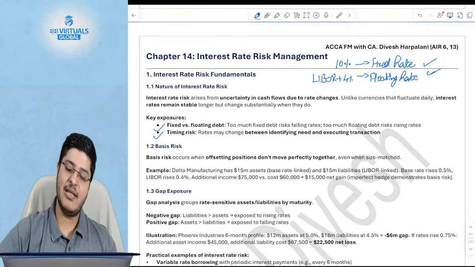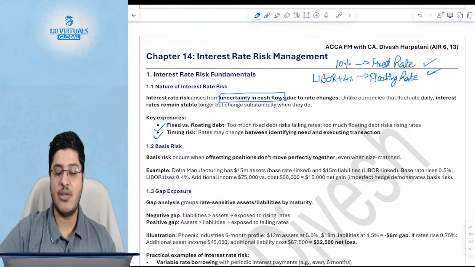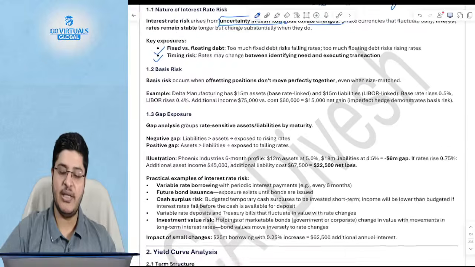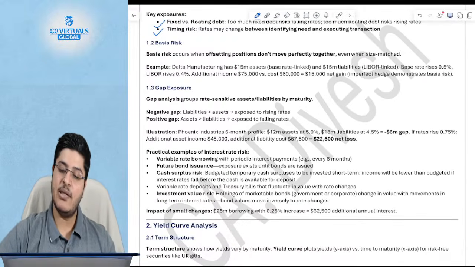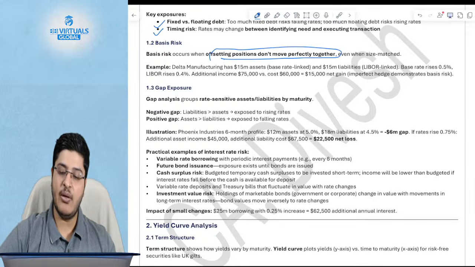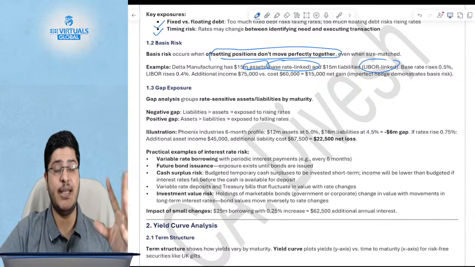So the interest rate risk is nothing but uncertainty in the estimated cash flows because of changes in the interest rates. Next, there's also a basis risk, which is offsetting positions don't move perfectly together. For example, you will have assets linked to a particular base rate, and liabilities which are also linked to a base rate, but a different base rate.